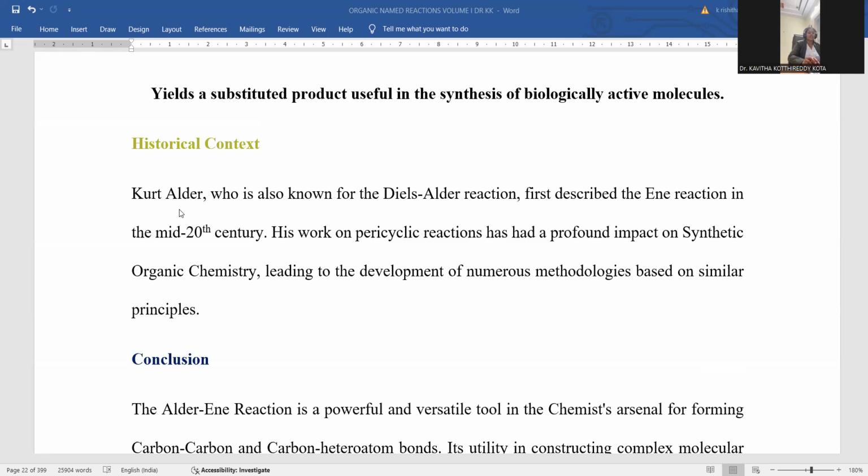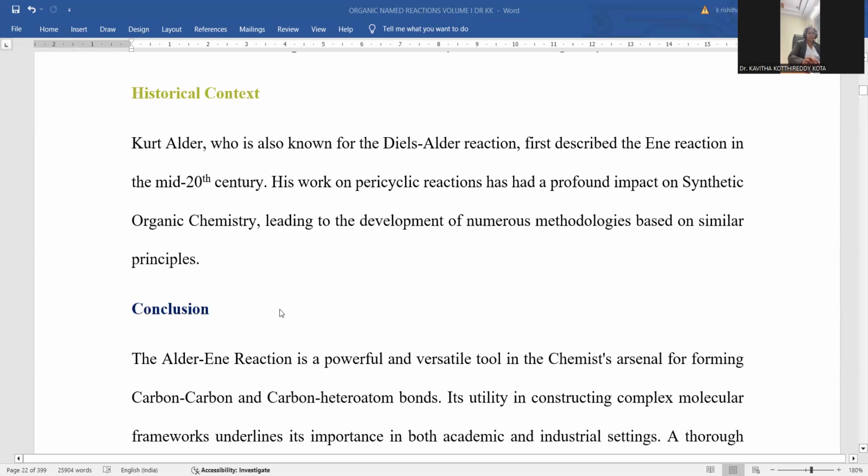That's the reason why, to give him recognition, it is named the Alder reaction. In the mid 20th century, this reaction came into the picture, and most pericyclic reactions are fostered by means of it. Much more research has been carried out by means of Alder synthesis in synthetic organic chemistry.